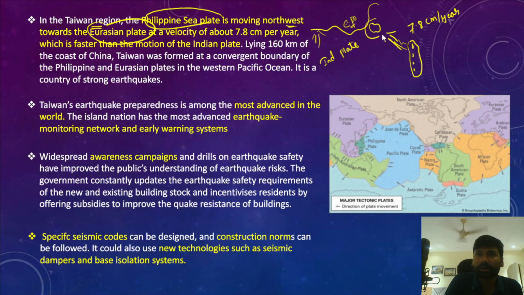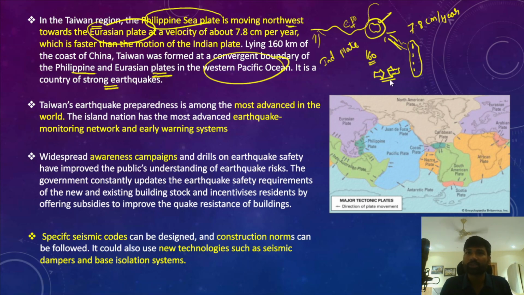Taiwan is located 160 kilometers from China, and Taiwan is formed at the convergent plate boundary, between the Philippine and the Eurasian plates on the Western Pacific Ocean, and it is a country of strong earthquakes. Because Taiwan formed as a result of convergent plate boundaries between the Eurasian plate and the Philippine Sea plate, Taiwan is more